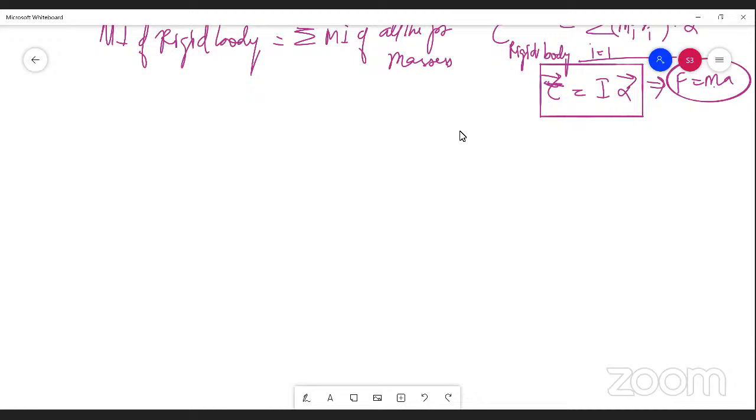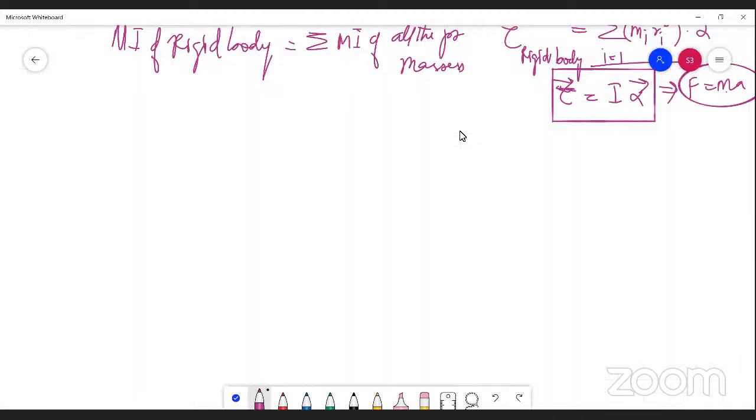Now, let us go for angular momentum. This is the next idea which we have to discuss. We shall speak about angular momentum.